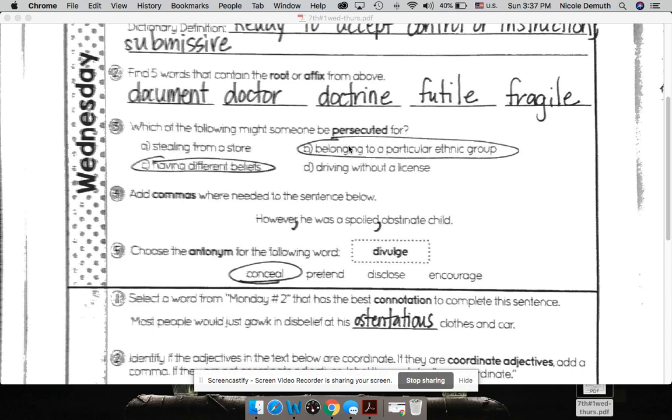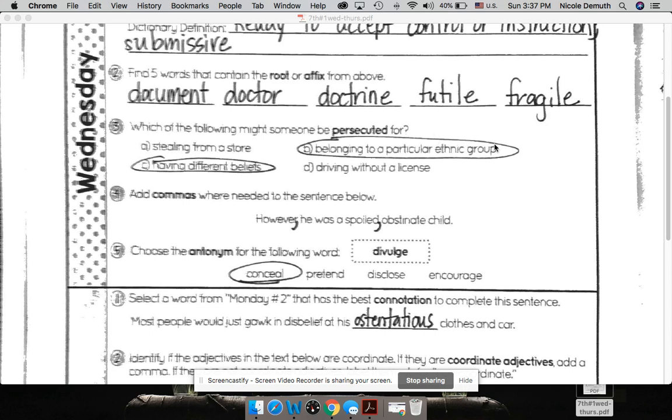So yes, we do see people that are persecuted for belonging to a specific group, something that they don't have any control of. C, having different beliefs. Yes, in history, we've seen lots of different groups of people who have different beliefs than other groups of people being persecuted for that. Or D, driving without a license. No. Again, you might go to jail for these, but persecuted usually means that you're driven out of some place or possibly even killed.